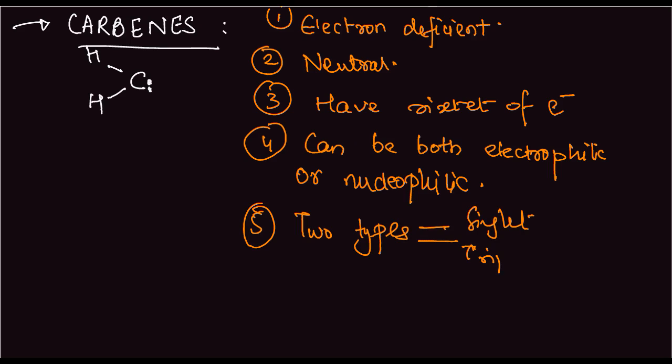Singlet carbene and triplet carbene. In singlet carbene, both electrons are in the same orbital, that is S equals 0. And in case of triplet carbene, both electrons are in different orbitals, so S equals plus or minus 1. That is the magnetic spin number. So singlet carbene. Let's discuss singlet carbene now.